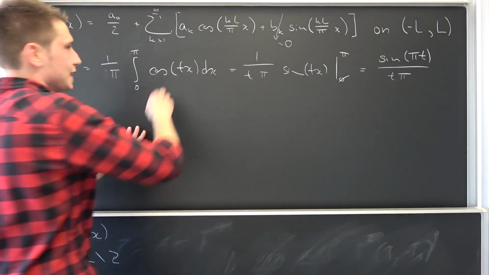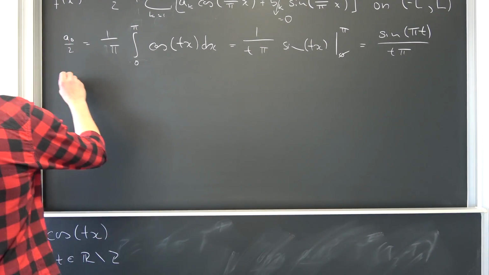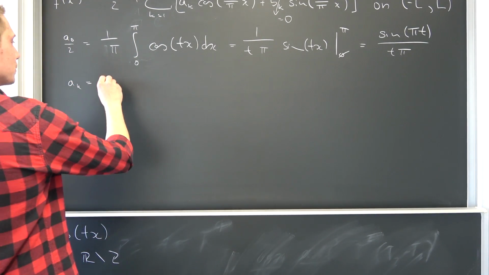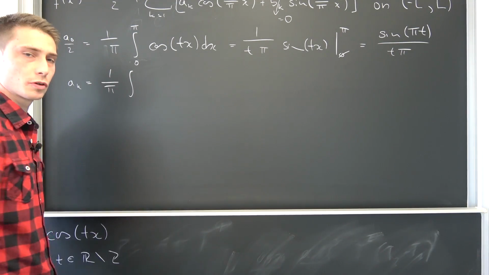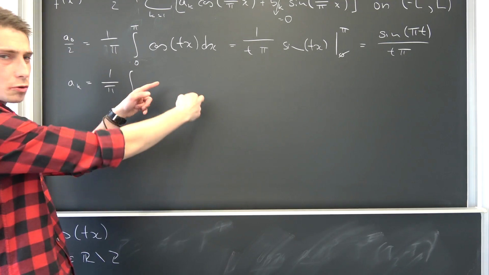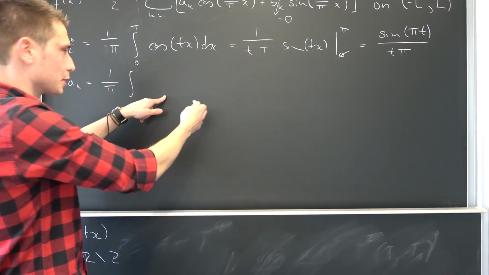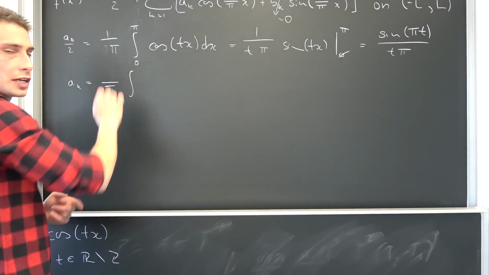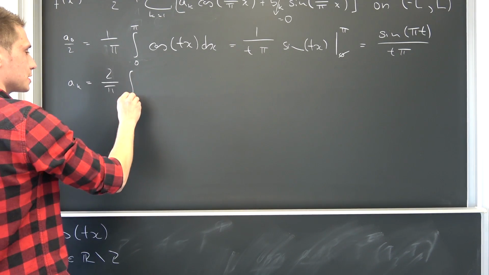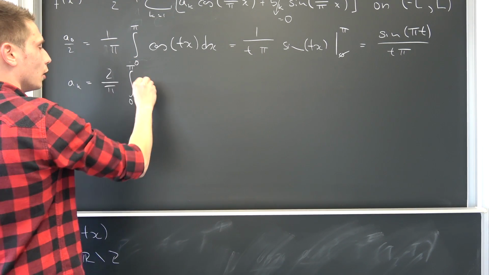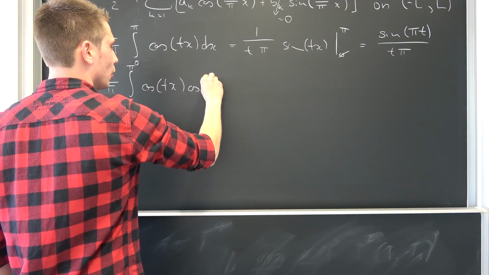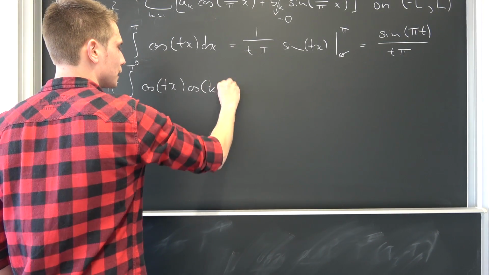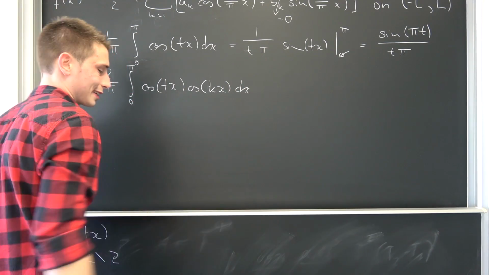Now for our a_k right here. a_k is nothing but 1 over L, so 1 over pi, times an integral from negative pi to pi. It's going to be an even function in here, check it out for yourself. So once again we can use this symmetry argument to turn this into 2 times the integral from 0 to pi of cosine t times x times the cosine of k times x, integrated with respect to x.